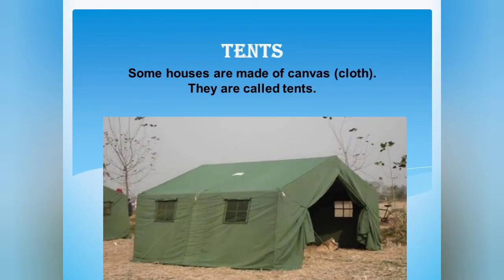The next house is tent house. Some houses are made up of canvas. Canvas is a special type of cloth and they are called tents. This type of house can be folded easily and carried along. They are very easy to put up. Some people live at one place for short time.